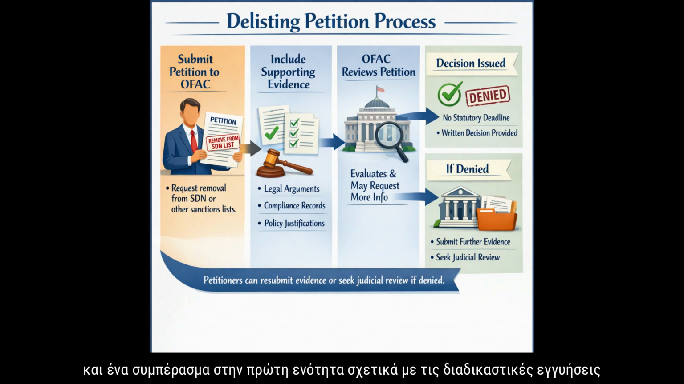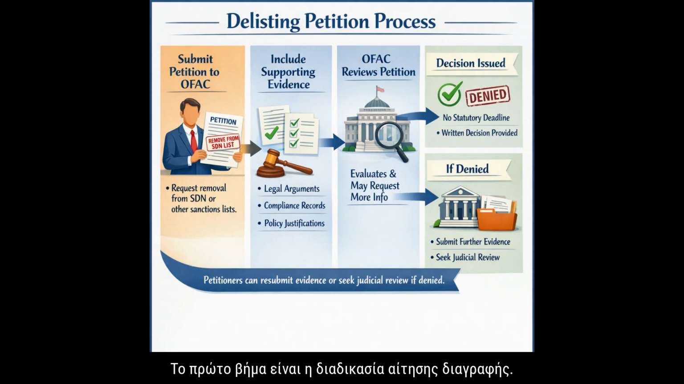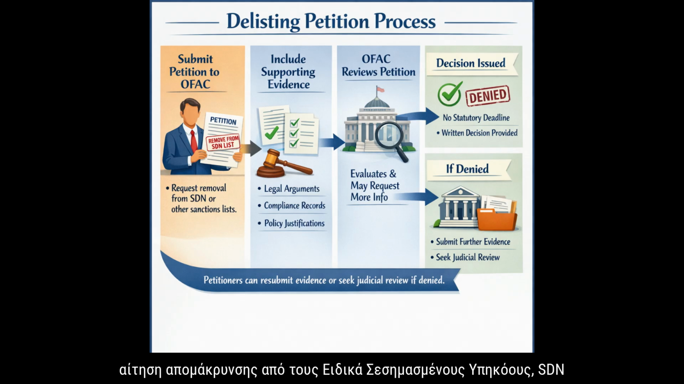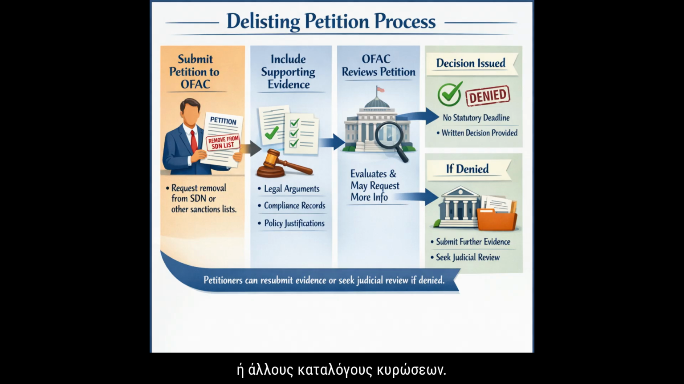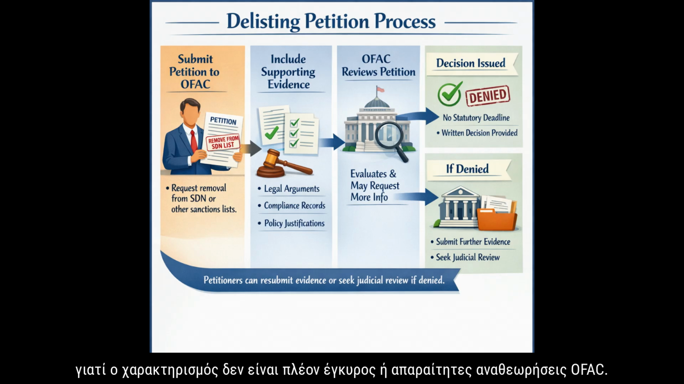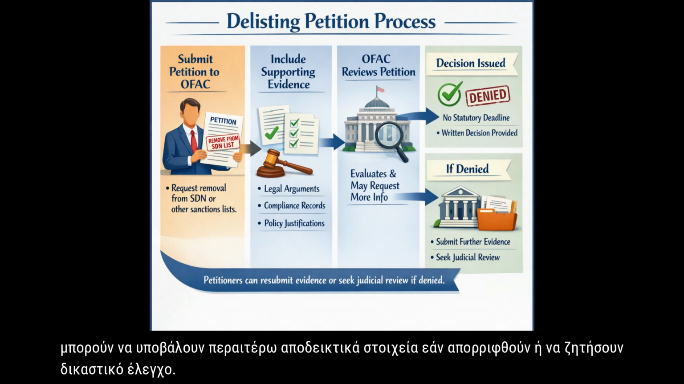In the first section about procedural safeguards and due process, let's start our analysis with United States OFAC. First step is the delisting petition process. Designated parties can submit a written petition to OFAC to request removal from the Specially Designated Nationals (SDN) or other sanctions lists. The petition must include supporting evidence such as legal arguments, compliance records, or policy justifications to demonstrate why the designation is no longer valid or necessary. OFAC reviews the petition, may request additional information, and issues a written decision. While there is no statutory deadline for a response, petitioners can submit further evidence if denied or seek judicial review.